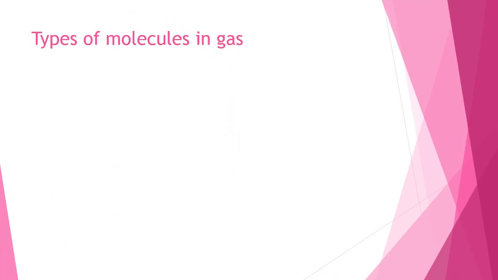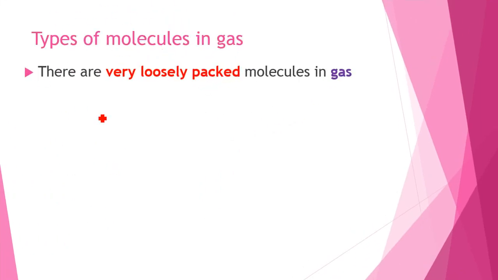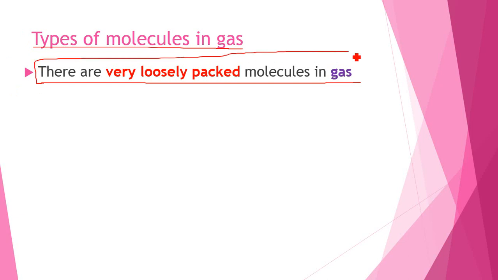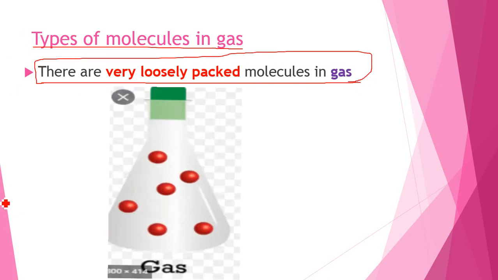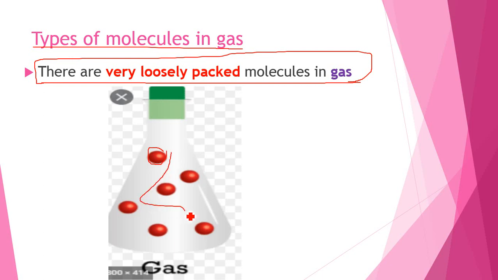Types of molecules in a gas. So we have learned what a gas is. Types of molecules in a gas. There are very loosely packed molecules in a gas. So that's why a gas takes the shape of the container and it can flow in the air. As you can see, the molecules of a gas have more space between each molecule.